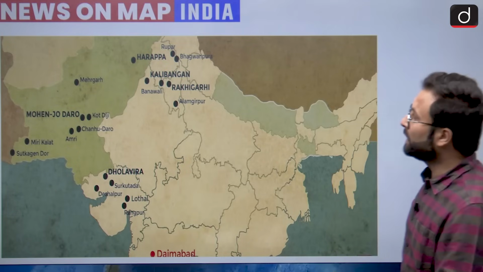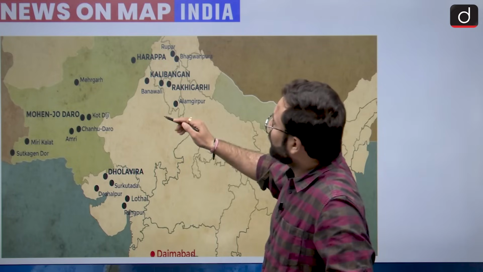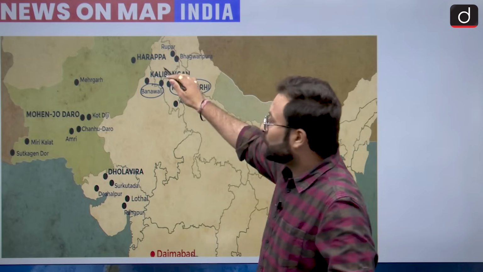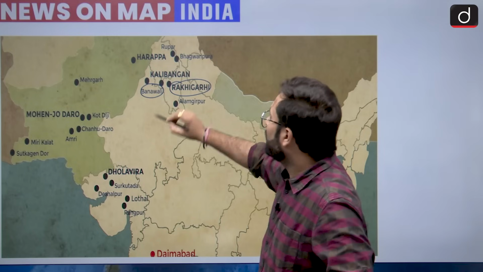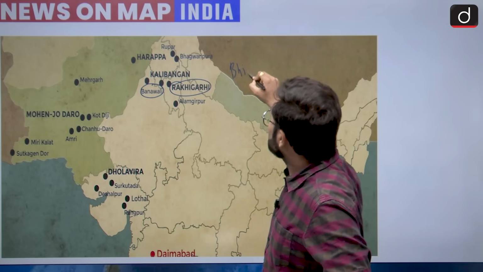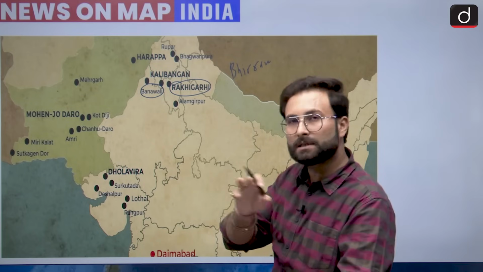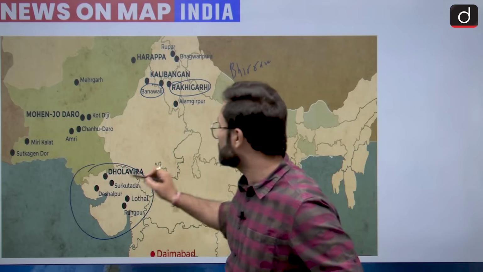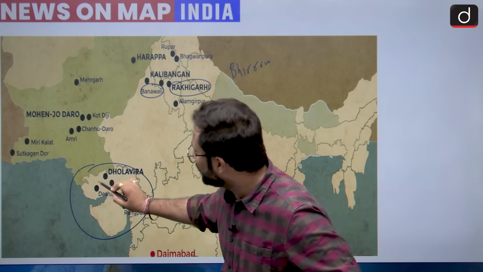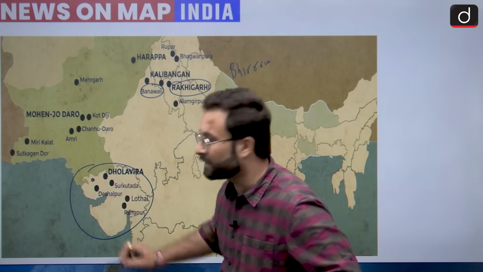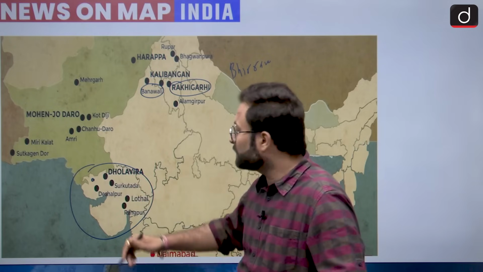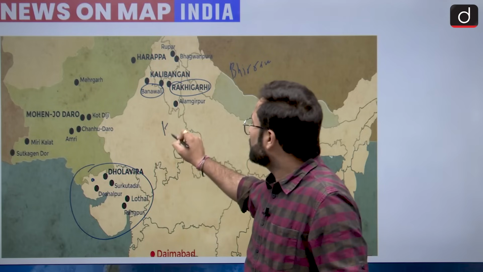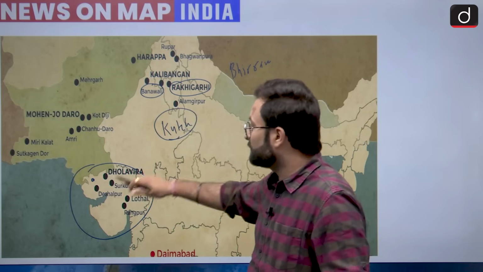Let's see. Here you can see that Banavali is over here. Rakhigadi is also in Haryana. Then Bhiranna is also in Haryana. So all these three sites are in Haryana. Other than that, this area becomes important for us because when we look at Dholavira over here, somewhere over here we have this Khatia village, and in the proximity of 150 kilometers we have the Padta Bet. Now this area becomes important. This is basically in the Kutch district. So that is why it becomes important for you.